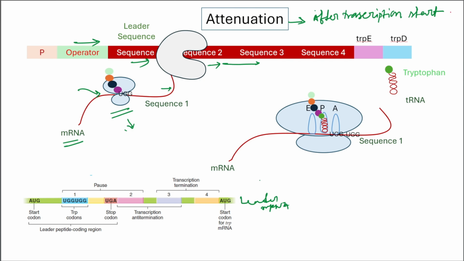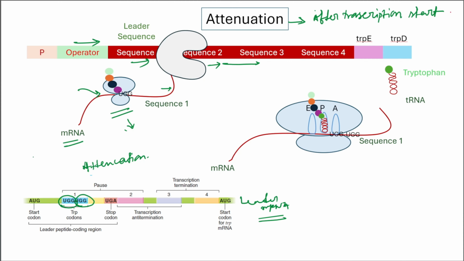The ribosome now approaches two adjacent UGG codons. In the leader mRNA, there are two adjacent UGG codons, that is trp codons, the sensor of tryptophan. The ribosome now approaches these two adjacent UGG codons, the tryptophan sensor. This is the true starting point of attenuation.